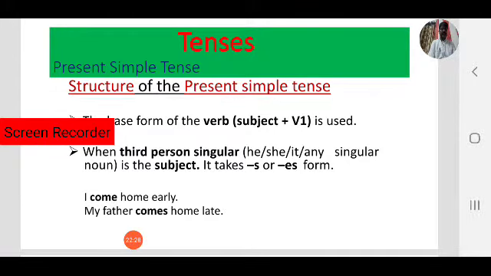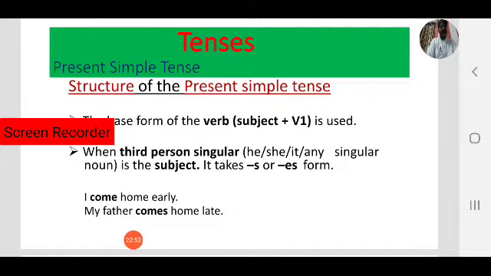This may be confusing. What is the structure of the present tense? In present simple tense, we use the base form V1, except in third person singular, where we add S/ES to the base form.